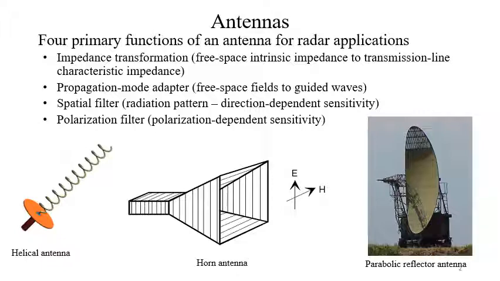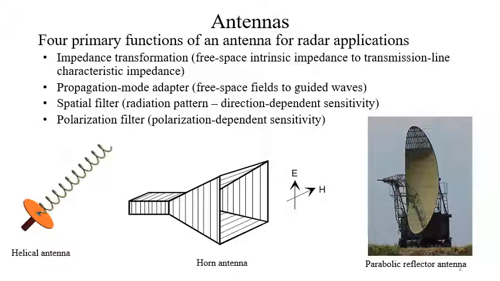Then it can behave like a special filter: radiation pattern to direction dependent sensitivity. And finally, polarization filter: polarization dependent sensitivity.